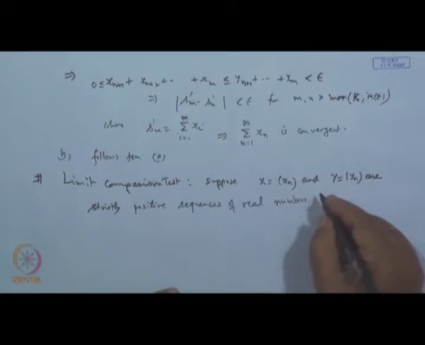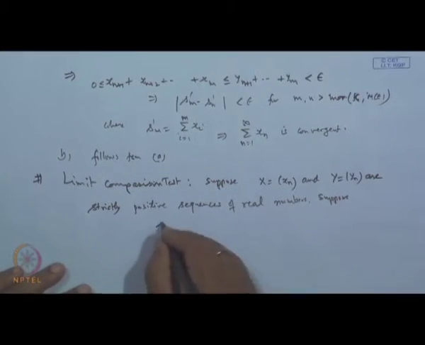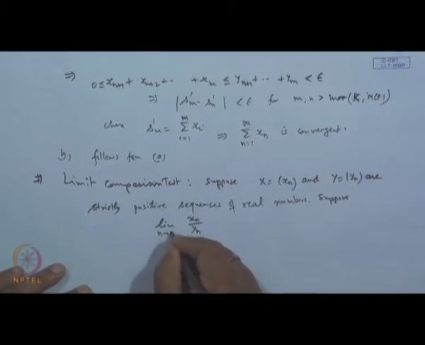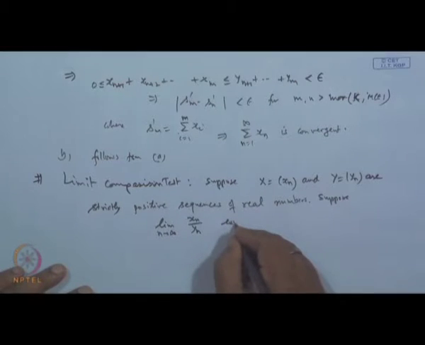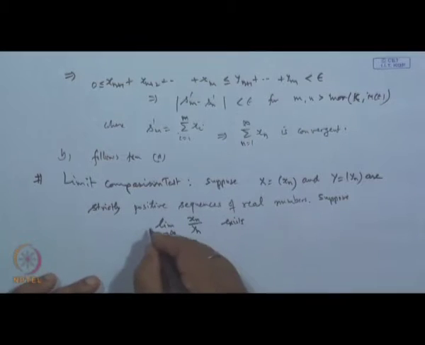And suppose the limit of x_n divided by y_n, when n tends to infinity, exists. Suppose this limit exists, say is equal to r.